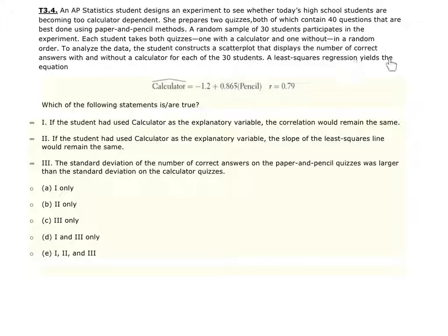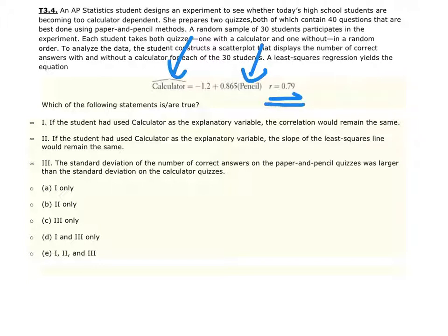The least squares regression line gives us this particular equation here. Which of the following statements is or are true? If we go through point 1, it says here, if the student had used a calculator as the explanatory variable, the correlation would remain the same. The correlation here is r. The one thing you do need to know about regression lines is if you were to interchange our explanatory and our response variable, that would not have an impact on this correlation.